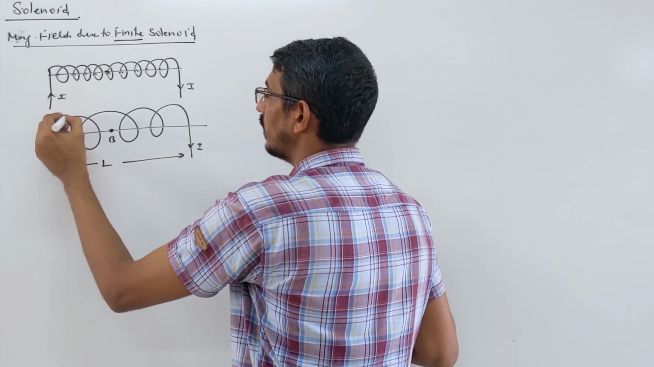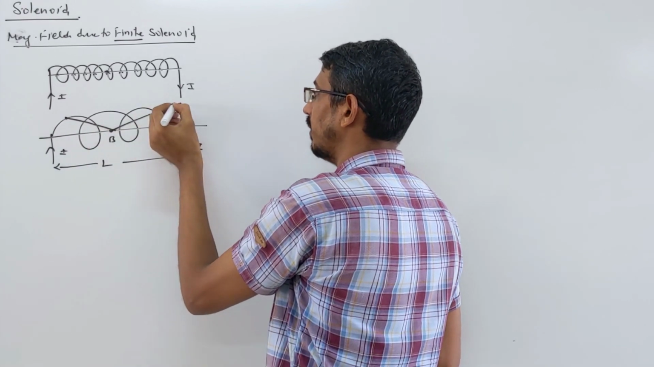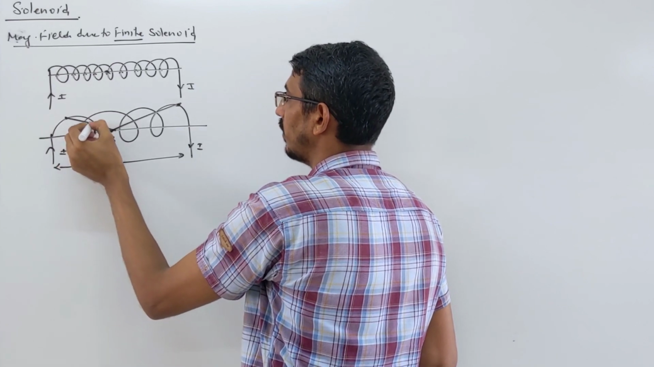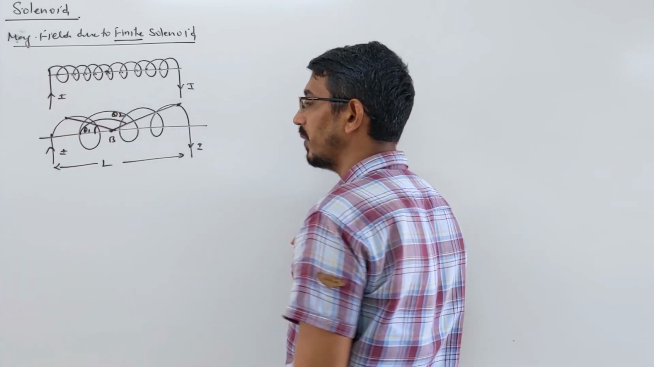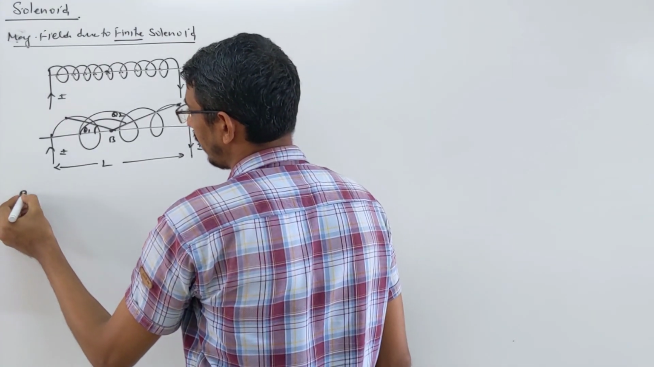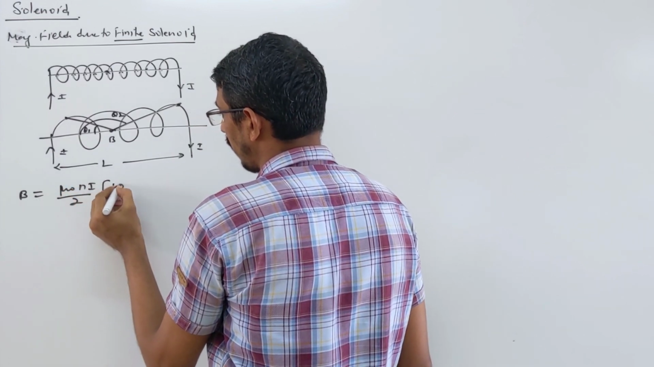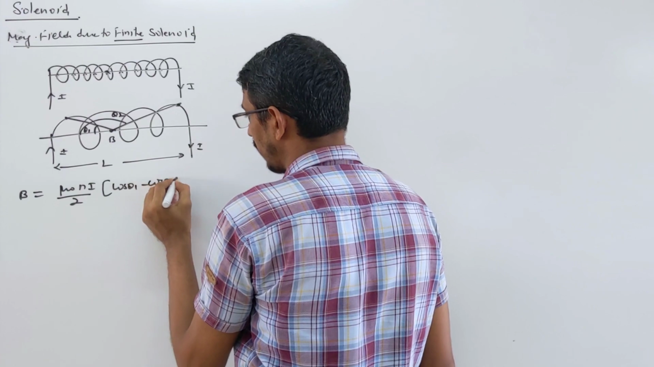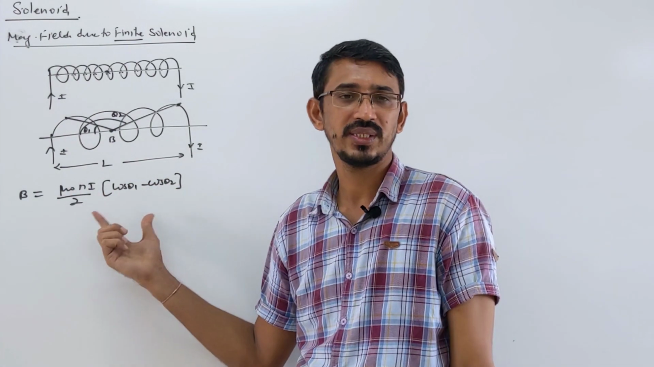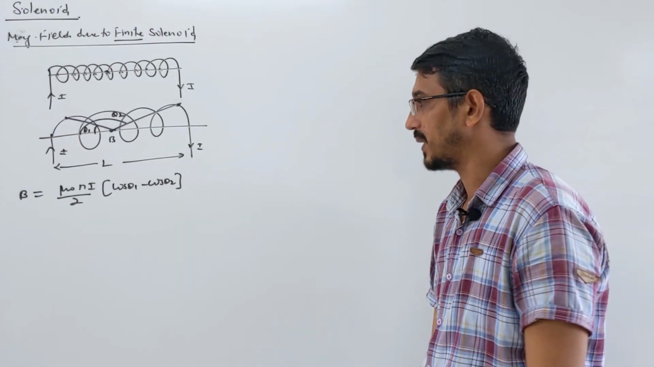Then you draw a line from this end, and a line from that end, both ends. This angle you call theta 1, and this angle you call theta 2. Then the formula says the magnetic field due to a finite solenoid is mu naught N I by 2 times (cos theta 1 minus cos theta 2). This is the main formula, but I said for the medical NEET exam they generally don't ask this question. They always ask the simple case of infinite long.